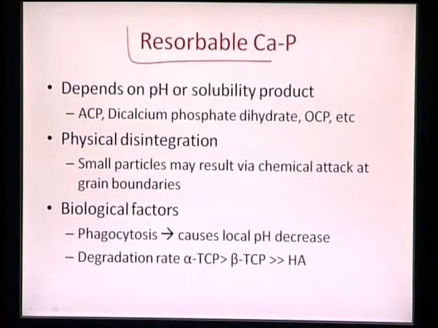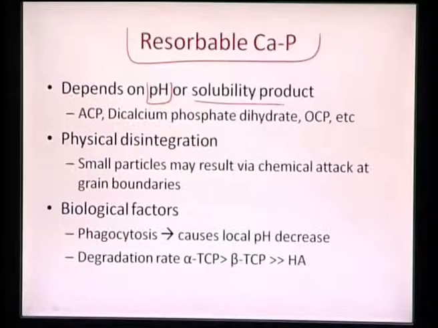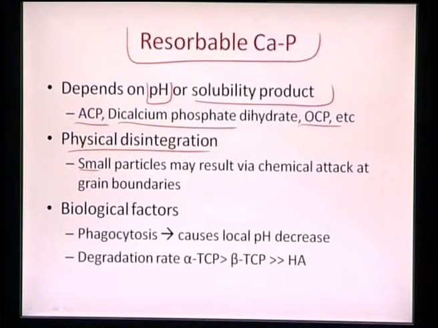Again, for resorbable calcium phosphate, we saw that it depends on the pH. As soon as the pH is much lower, we start seeing much more solubility of calcium phosphate. So it also depends on the pH or the solubility product, and it can also be amorphous calcium phosphate, dicalcium phosphate, or even octacalcium phosphate, and it can also be a physical disintegration, because small particles get attacked chemically, and that chemical activity occurs more at the grain boundary.